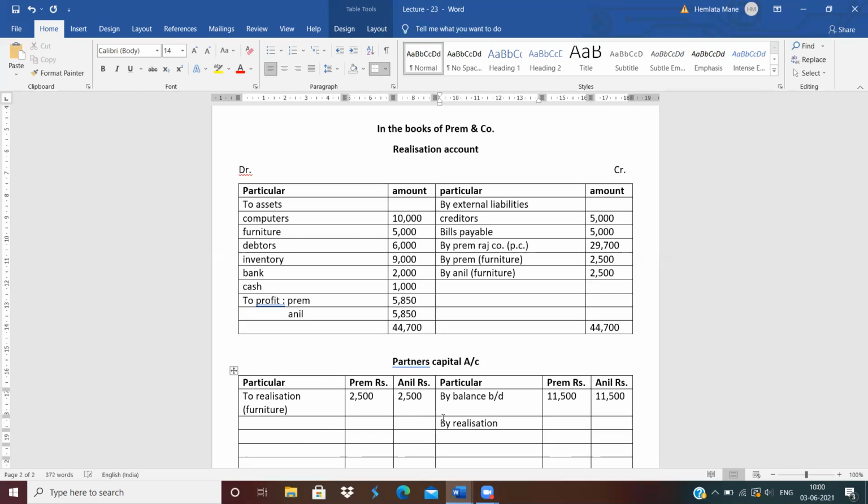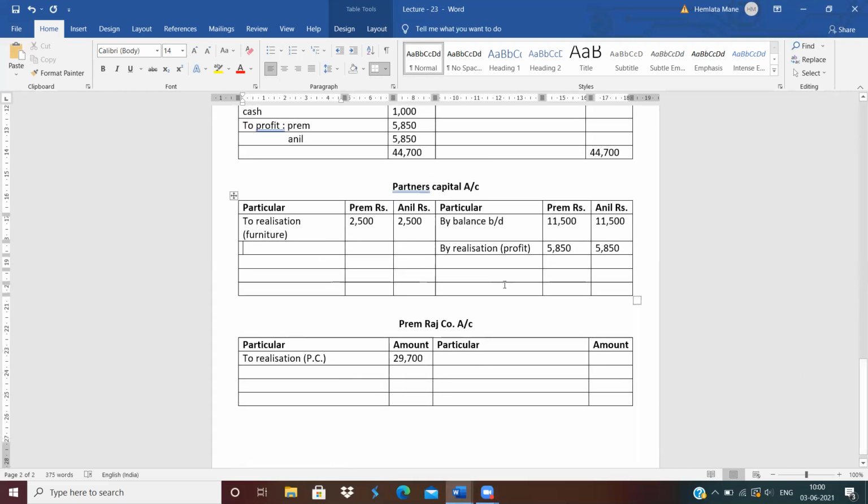By realization, in bracket profit. How much is the amount of profit? 5,850, 5,850. Okay. Now balance carried down. Now close the partners capital account. Do the total of partners capital account. How much is the total of Prem? 17,350. Anil is 17,350.